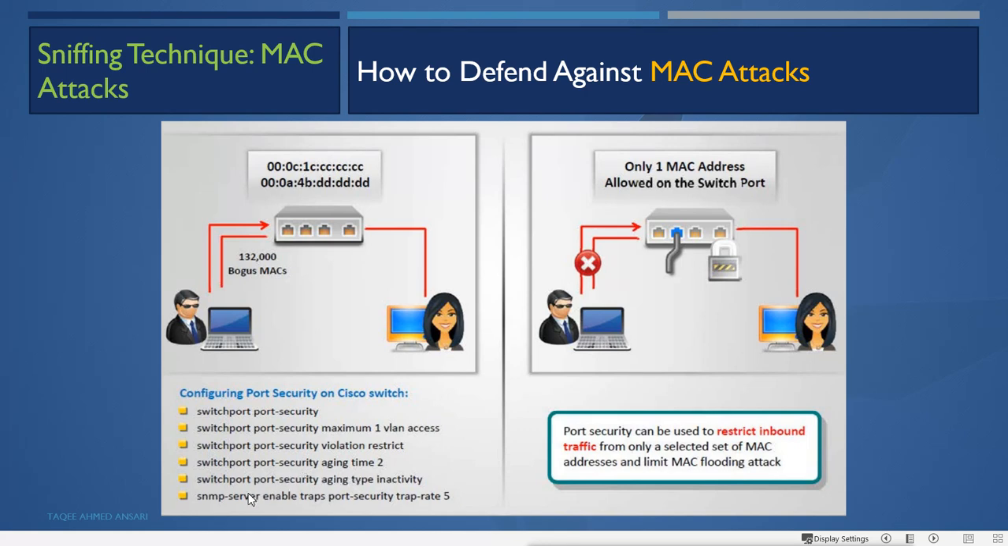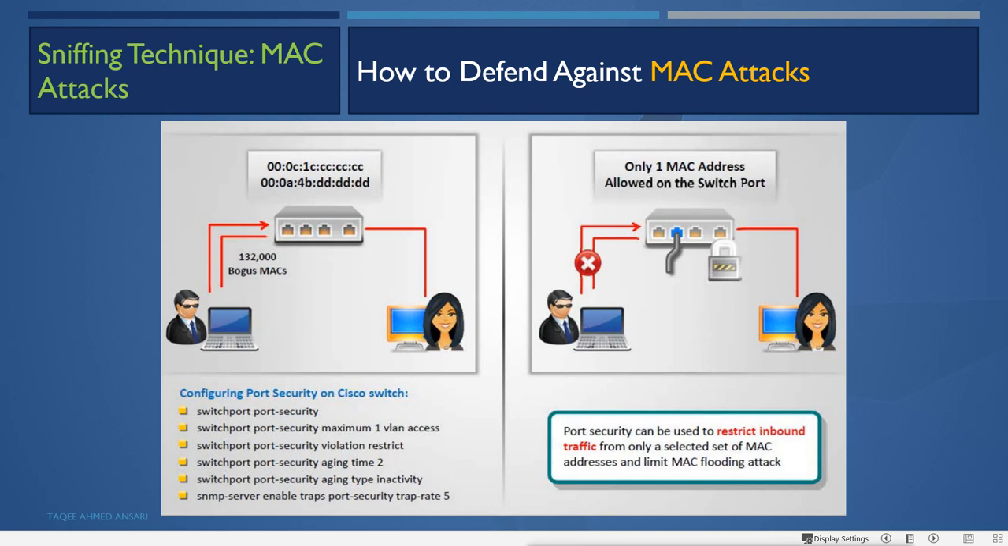Then for logging we can use the SNMP server, or we can use it for monitoring also. SNMP is for monitoring your switches and routers. We can configure snmp-server enable traps port-security trap-rate 5. So we can see the trap information and monitor the switch's port security from a remote location.